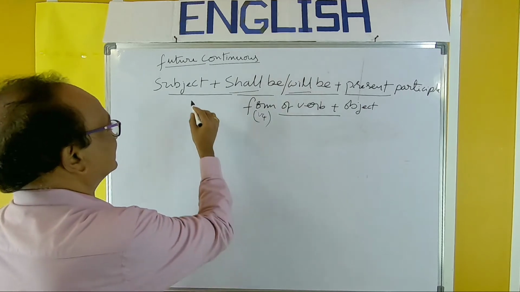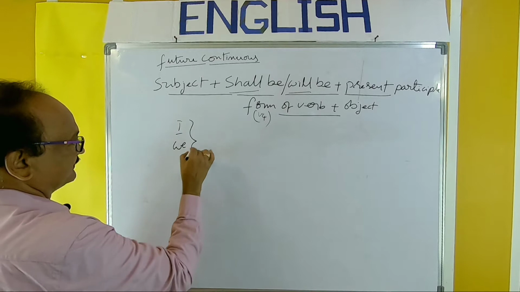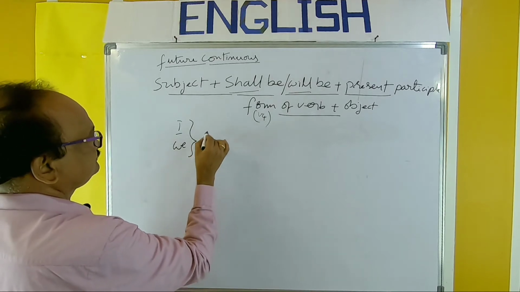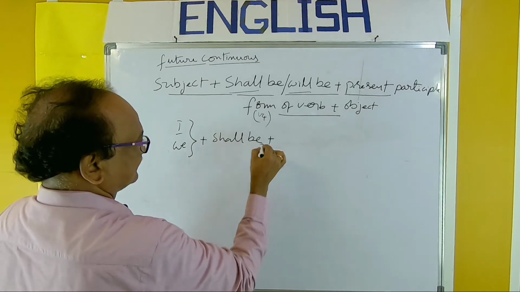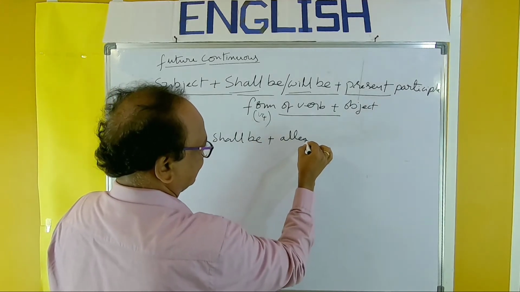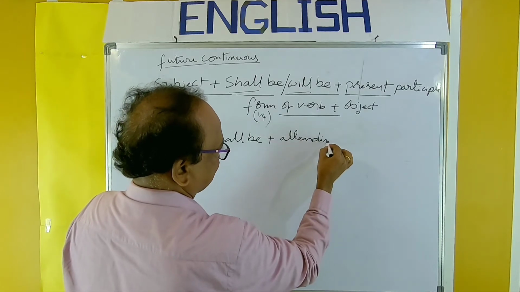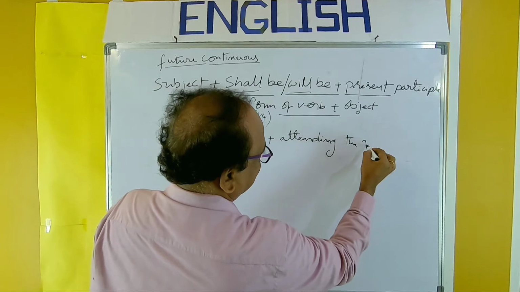So now take the subjects I and we plus shall plus be. Shall be take one verb also, attend, attending: attending the meeting.